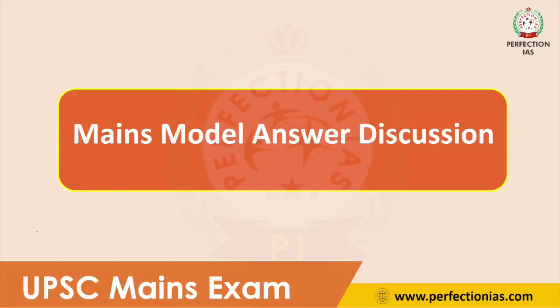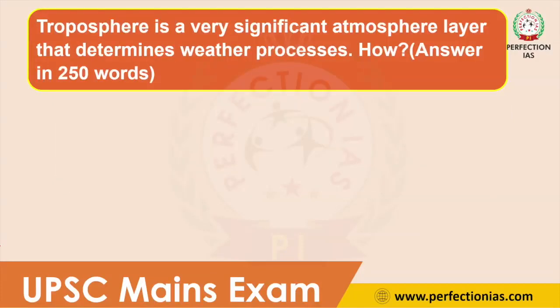In today's model answer discussion, we are going to discuss the model answer for the 2022 Geography UPSC Mains question. The question is: troposphere is a very significant atmosphere layer that determines weather process. How? This question was asked as a 15 marker, so you have to write around 250 words.